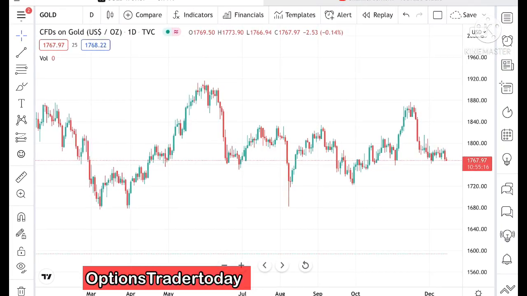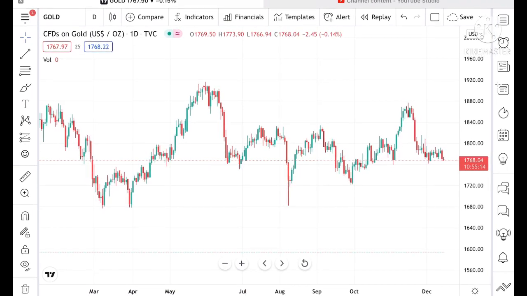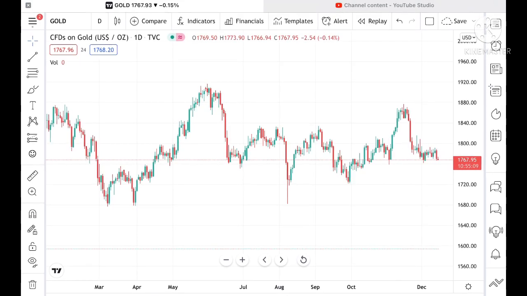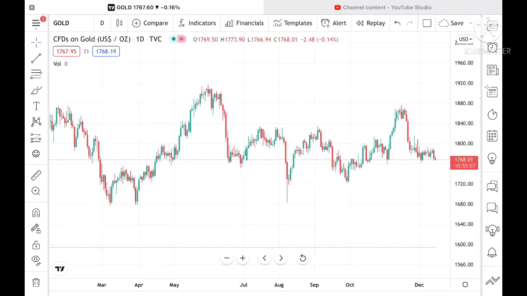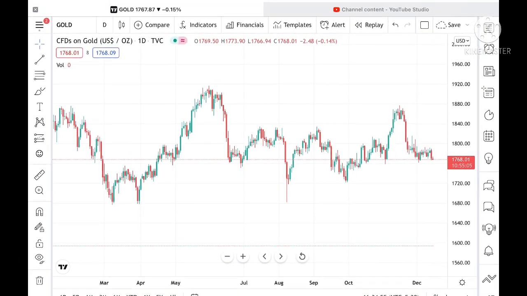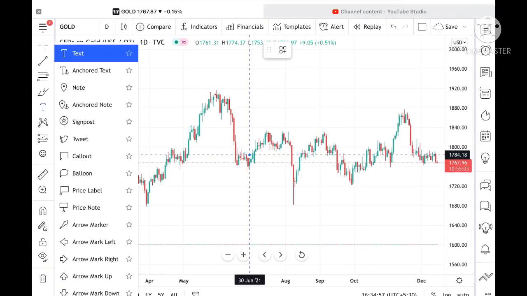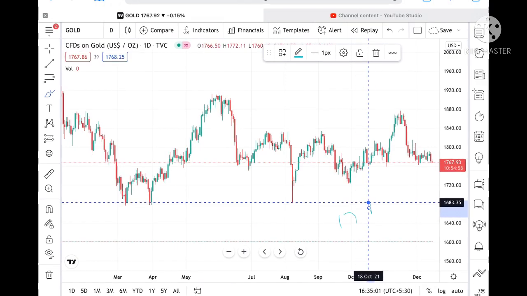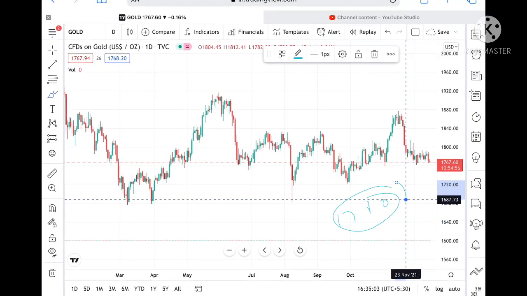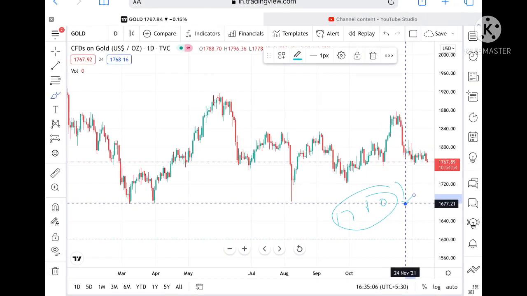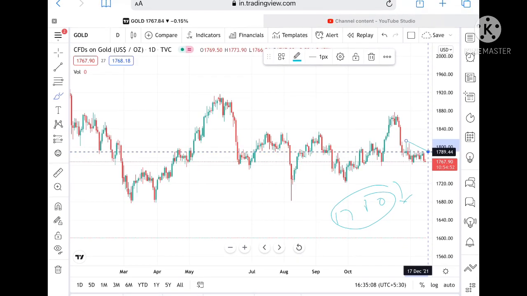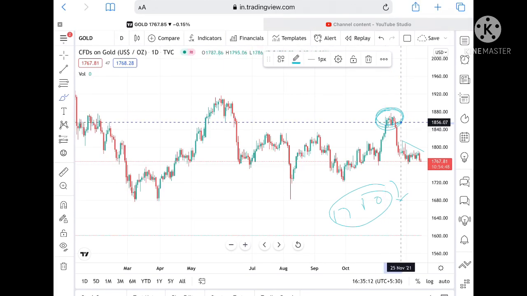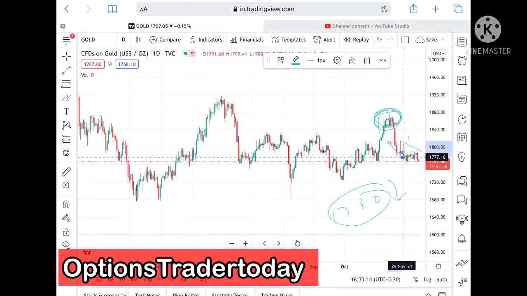So today in this video I will tell you how the gold price has moved in the last 2 days and how the gold price can move in the next 2 days. See, if you look at the chart, we can see that the gold price is currently at 1765, and I've already told you that if the price goes below a level of 1780, it can go further low. Why have I said this? Because we can see the chart is in a downtrend. If you look at this trend, it has been moving downside continuously from the middle of November.